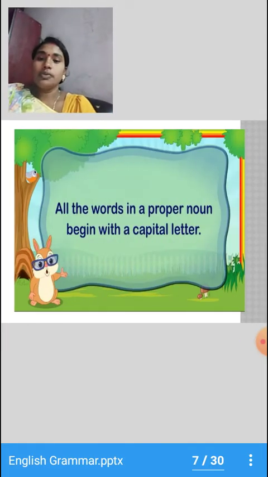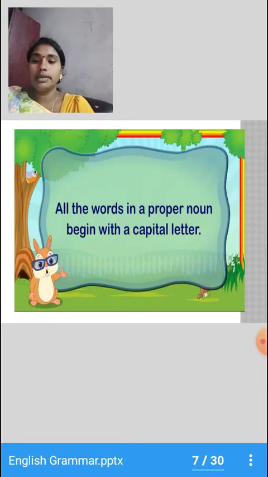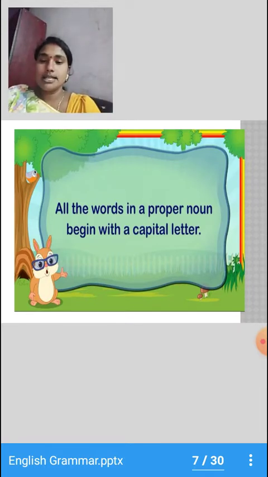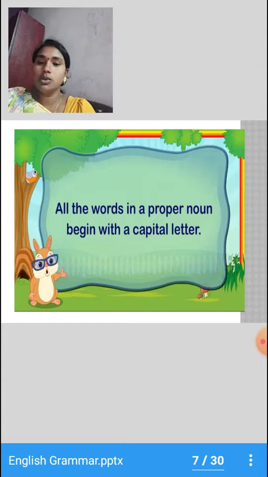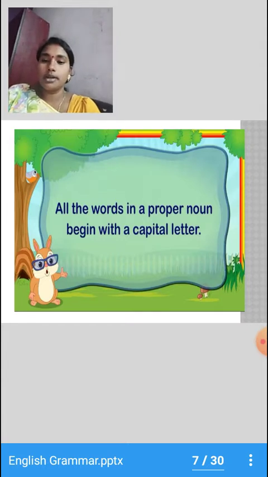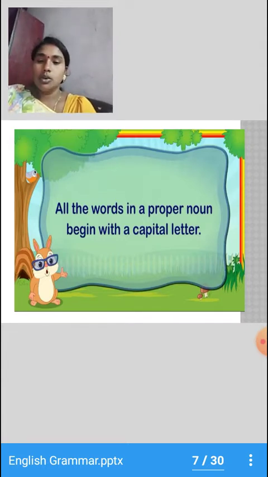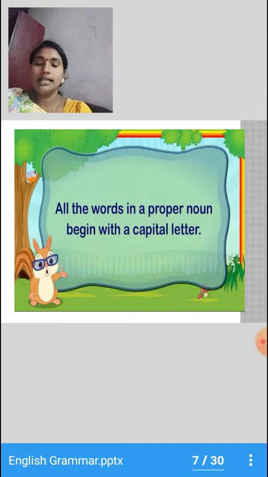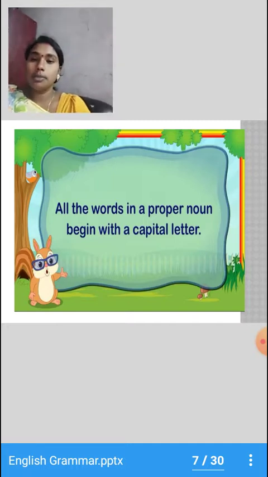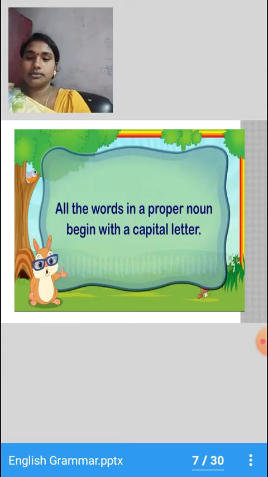All the words in a proper noun begin with a capital letter. So all proper nouns usually come with a capital letter. Okay, children?